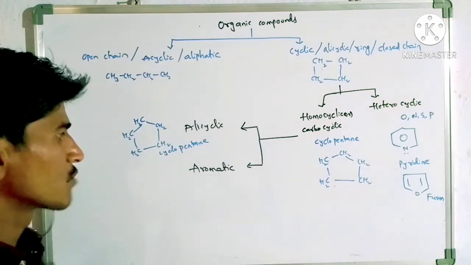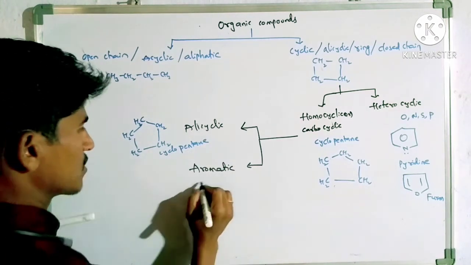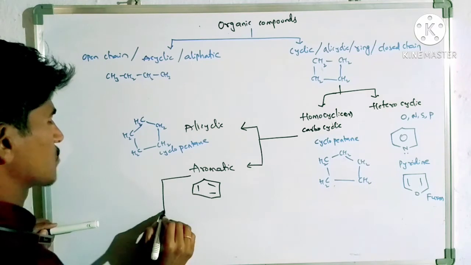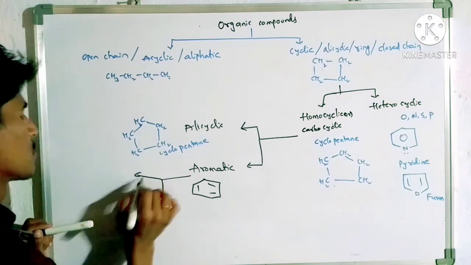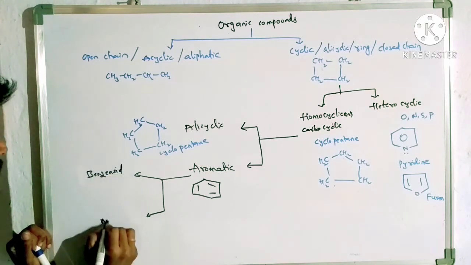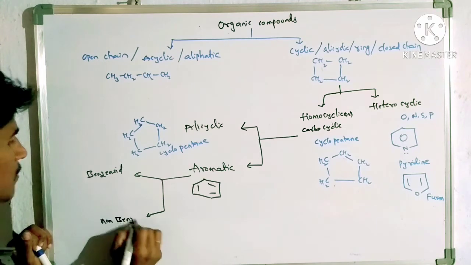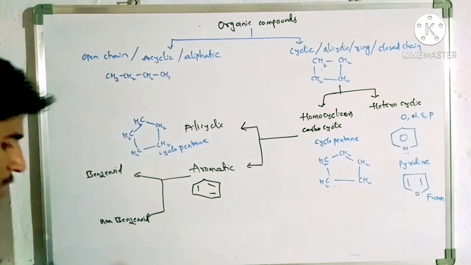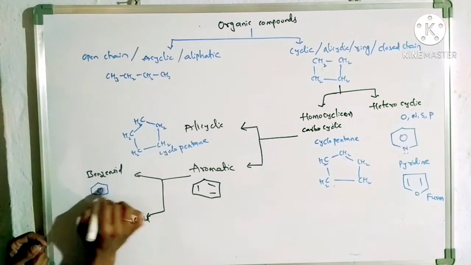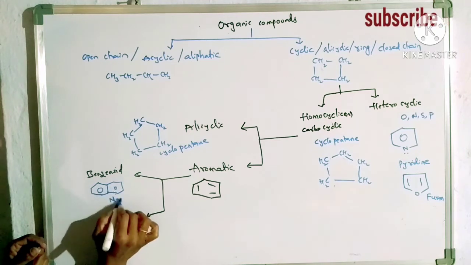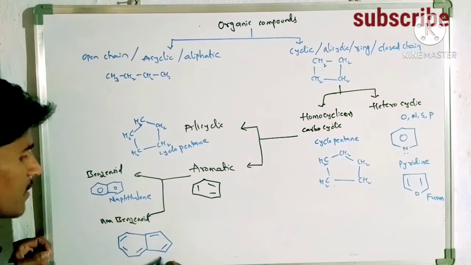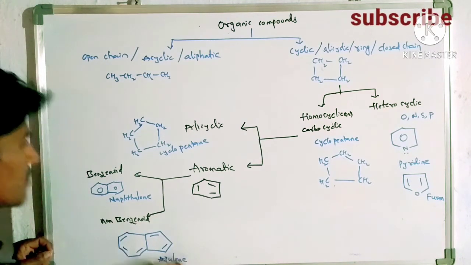Aromatic, the best example being benzene, is again classified into two types: benzenoid and non-benzenoid. Benzenoid means they contain benzene as the main ring; an example is naphthalene. For non-benzenoid, the best example is azulene.